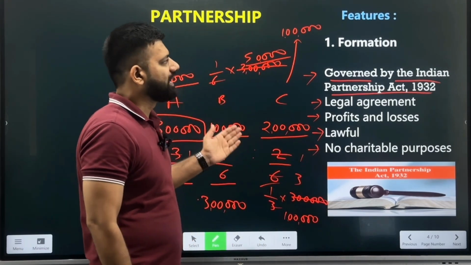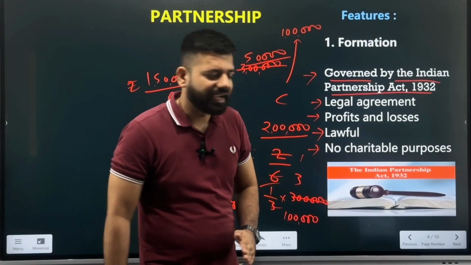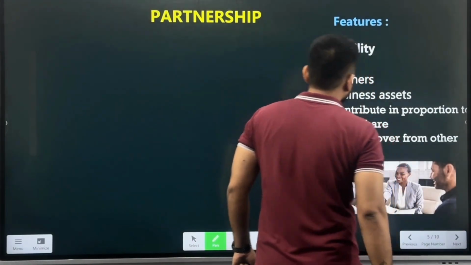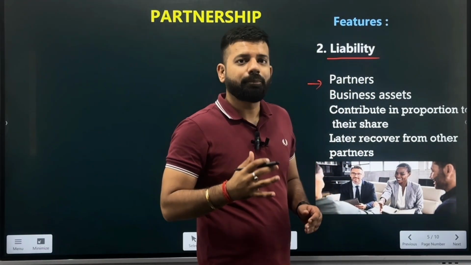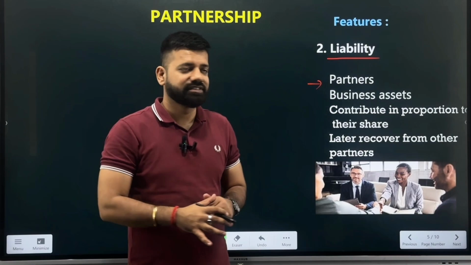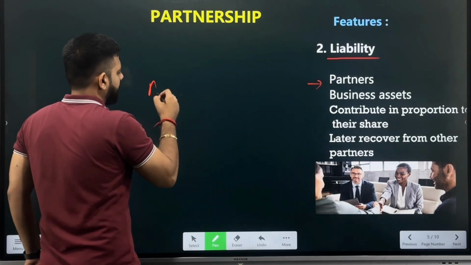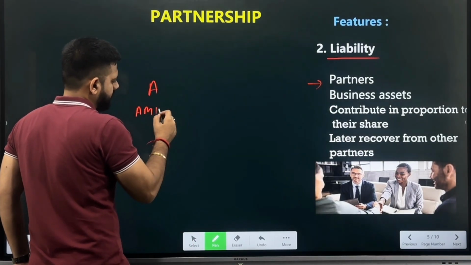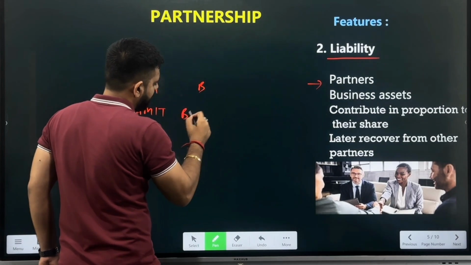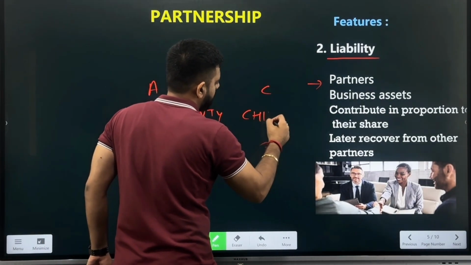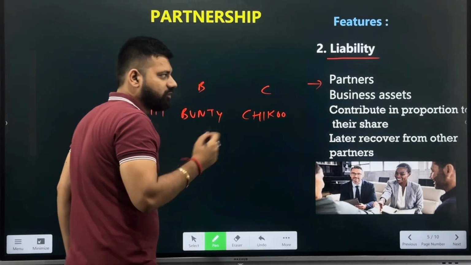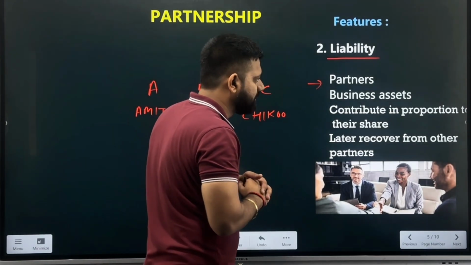This was known as the formation. Now coming up to the second point. The second point is liability. Because the partners have decided to start the business, the partners A, Amit, B, Bunty, and C, Chiku, have thought of starting the business. They are the partners in the business.